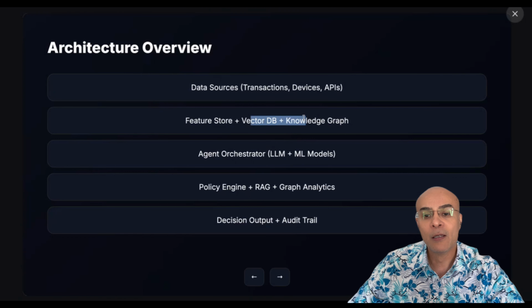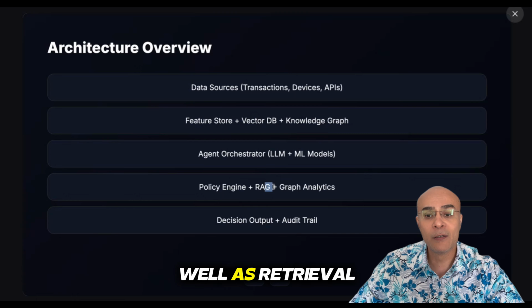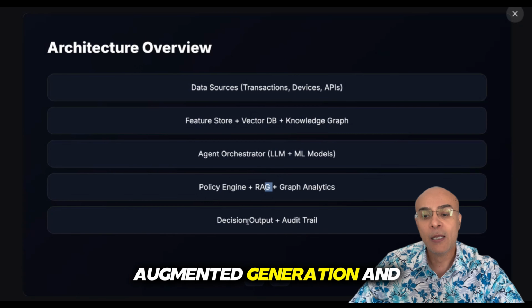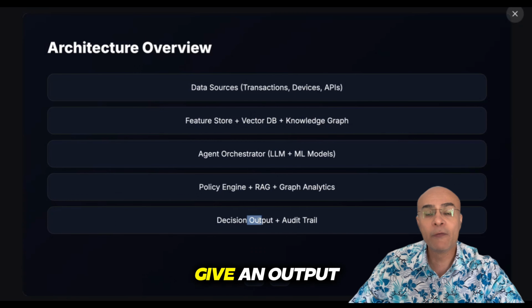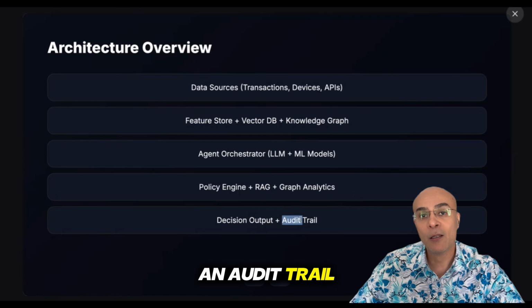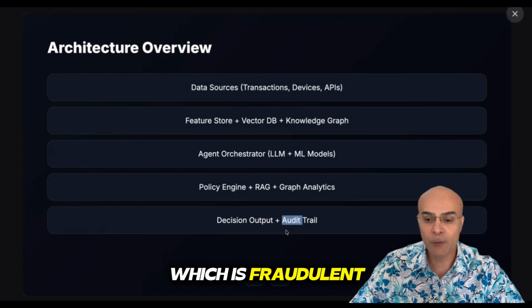And then the agent is going to read this knowledge layer, and based on various models such as large language models and machine learning models, it is then going to do the complete fraud prediction to fraud review process. You can also optionally use a policy engine as well as retrieval augmented generation, and your agent is then going to give an output as well as an audit trail on a transaction which is fraudulent.